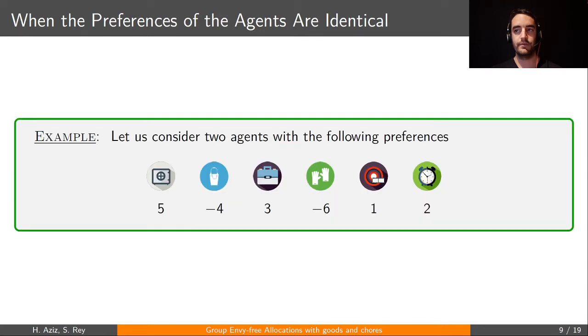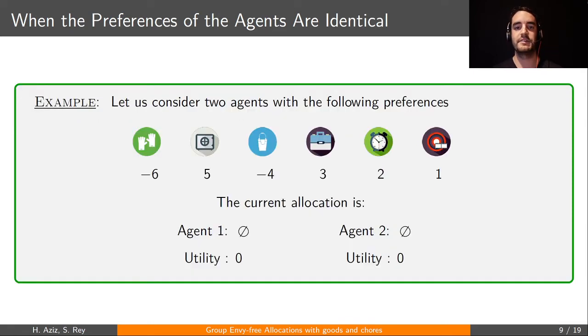Consider the following example with two agents with identical preferences. What we're going to do is first order the items in decreasing order of absolute utility value. Then we sequentially allocate the items, giving the chores to the best off agent and the goods to the worst off agent.